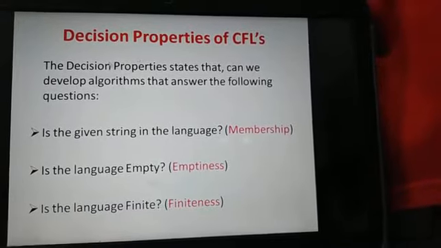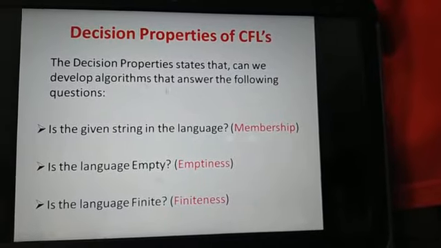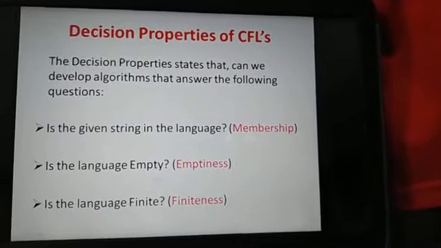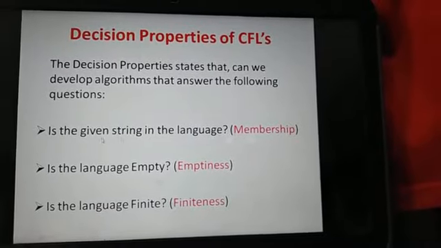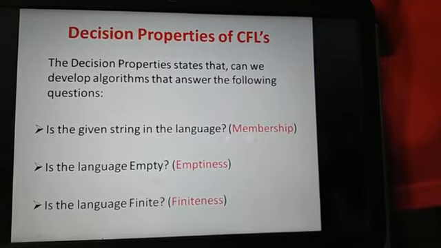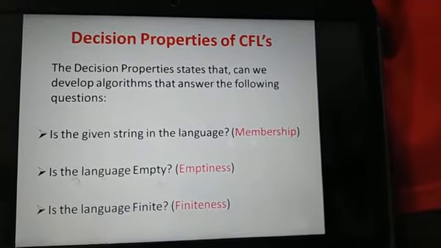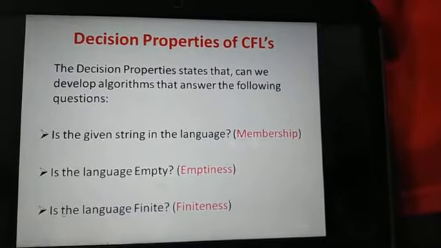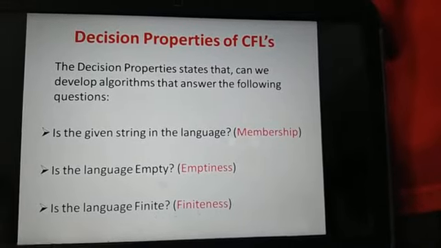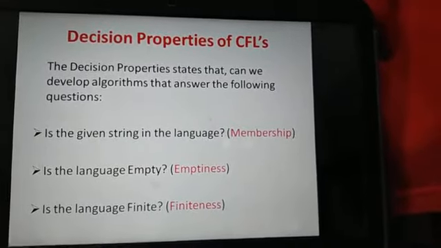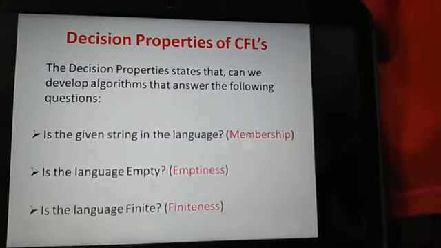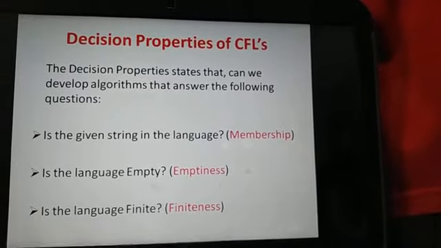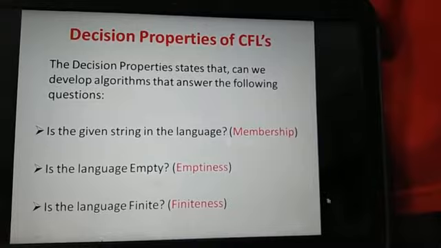Now we will discuss the decision properties of context-free languages. The decision properties state that we can develop algorithms that answer the following questions. The first question is: is the given string in the language? This is the membership question. The second question is: is the language empty? This is the emptiness question. The third question is: is the language finite? This is the finiteness question. Now we need to decide these three properties: membership, emptiness and finiteness. Let us discuss these properties one by one.